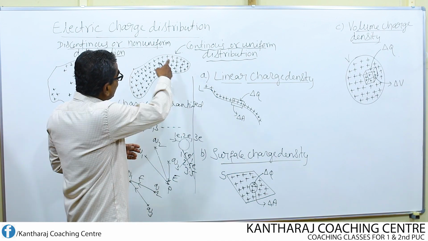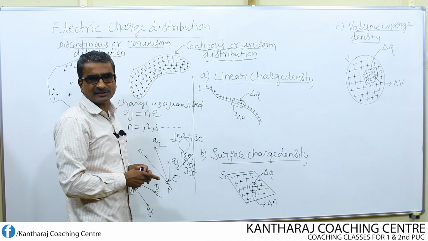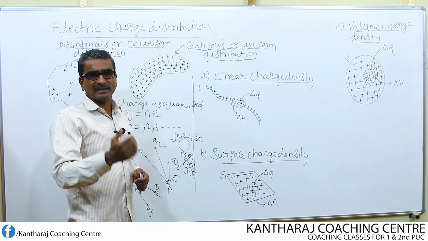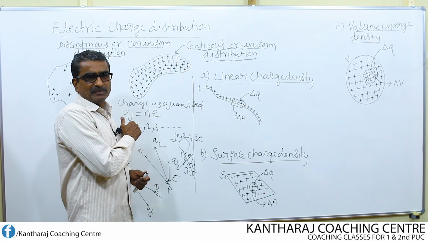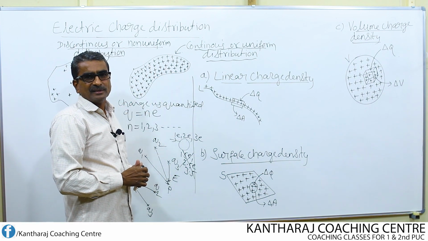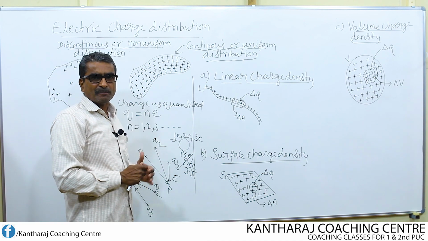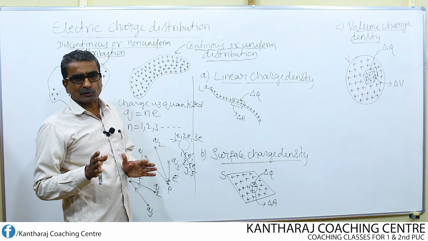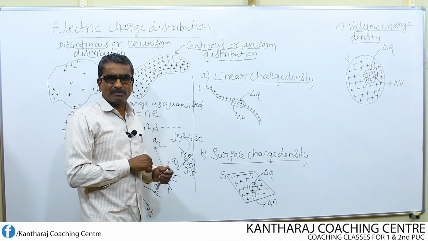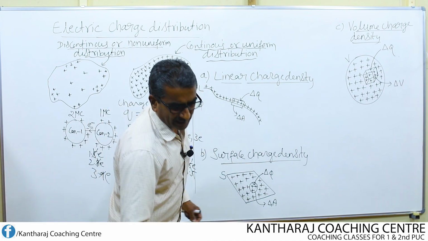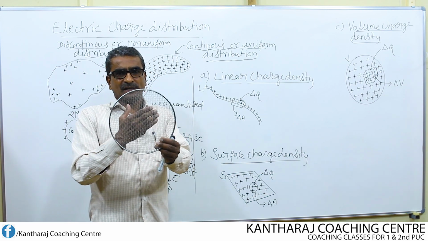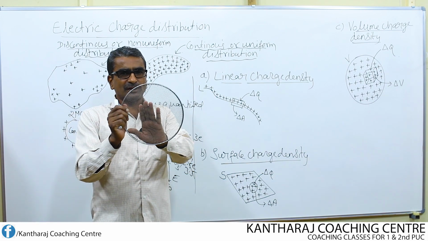But when we come across a continuous distribution of charges like this, then we have to follow a different method, because the principle of quantization is not so convenient in this situation. Then, at the microscopic level and at the macroscopic level, what is meant by microscopic level? As an example, consider a sieve like this, which is quite common and used in kitchens for removing stones from food grains.